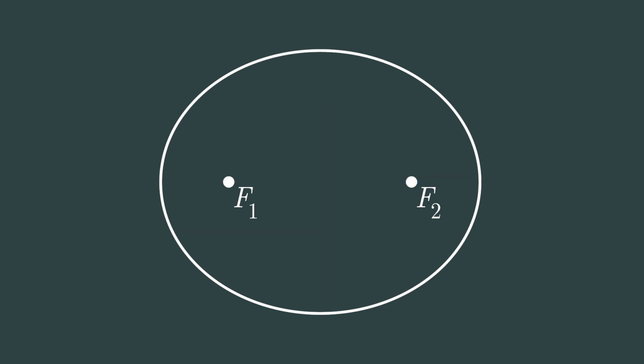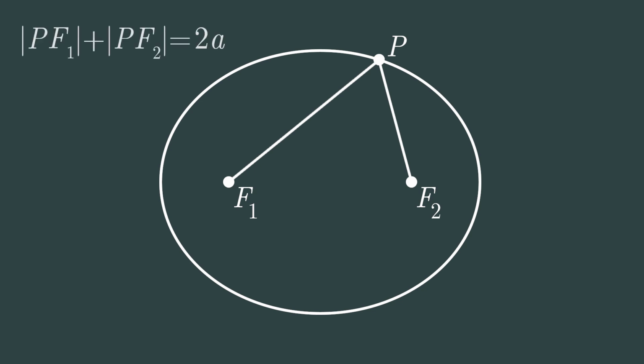Now we can formalize the definition from the beginning of this video. Let P be a point such that the sum of lengths of PF1 and PF2 is equal to 2a. Set of all such points create our beautiful ellipse. And yes, I mean it. Ellipses are truly beautiful, but also a little bit terrifying.